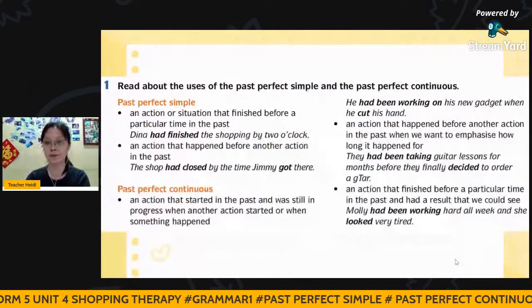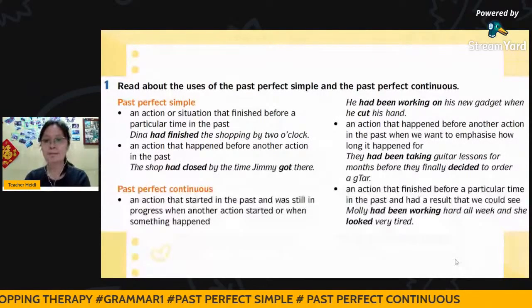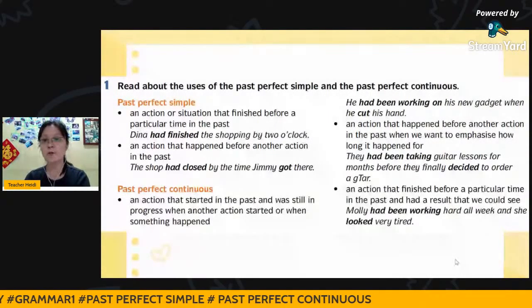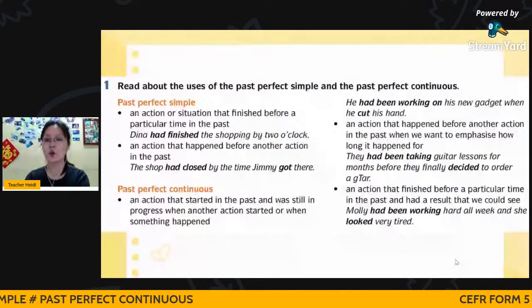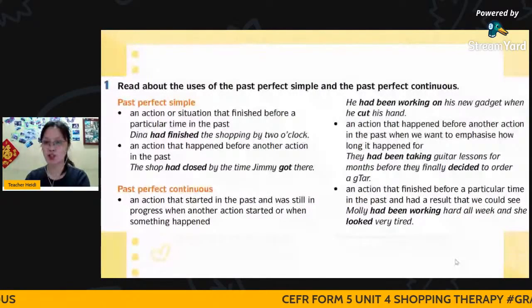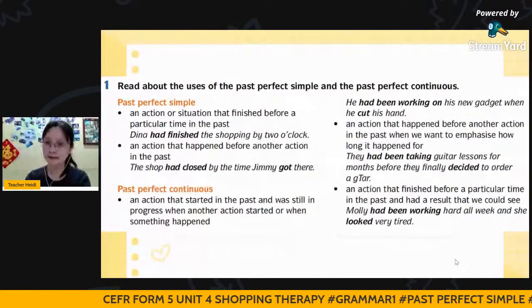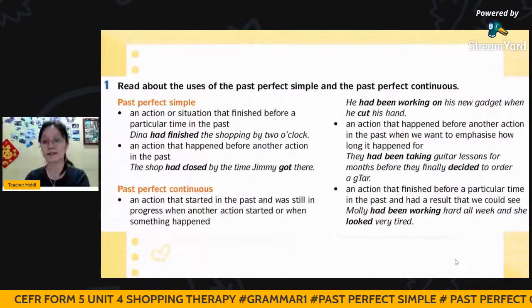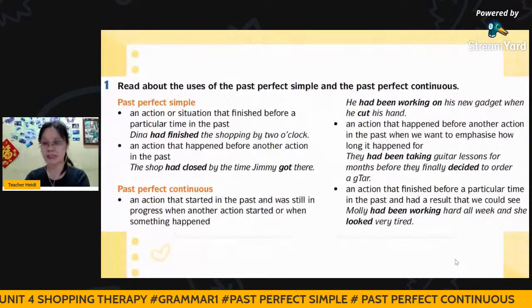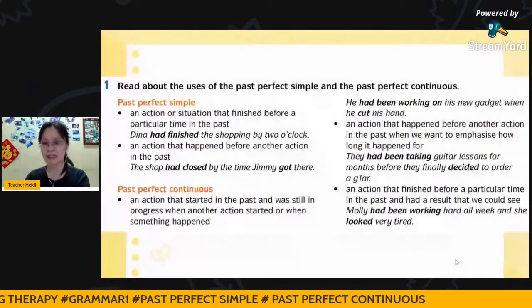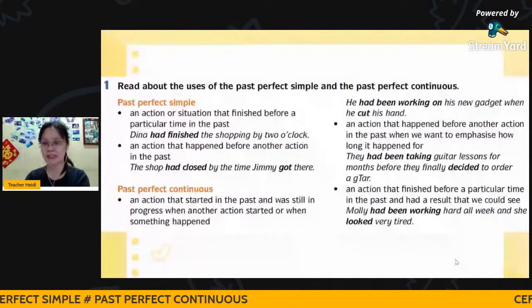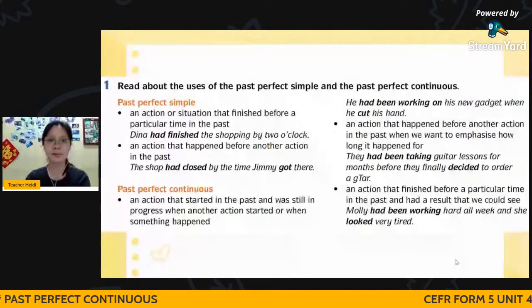They had been taking guitar lessons for months before they finally decided to order a guitar. Next, an action that finished before a particular time in the past and had a result that we could see. Molly had been working hard all week and she looked very tired. Alright, so these are some of the examples given in the textbook.